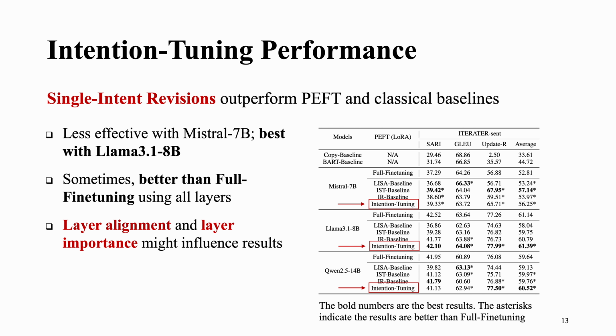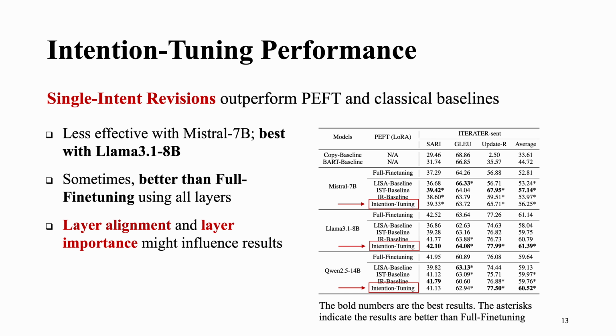In terms of the performance, we show that single-intent revisions outperform PEFT and the classic baselines using intention tuning, except for Mistral 7 billion, but best for Llama 3.1 8 billion. Sometimes it is even better than full fine-tuning using all the layers. So it suggests the layer alignment and the layer importance might influence the results, because Mistral 7 billion usually has a low alignment.